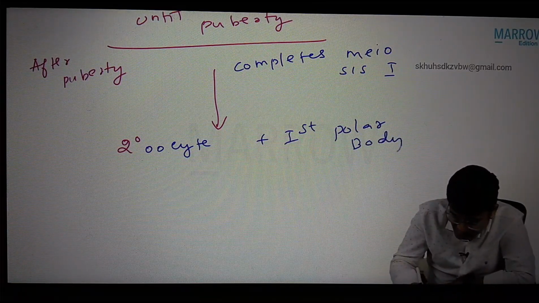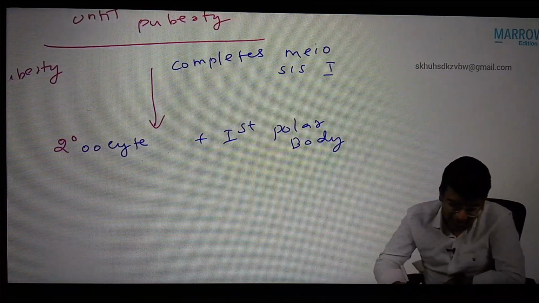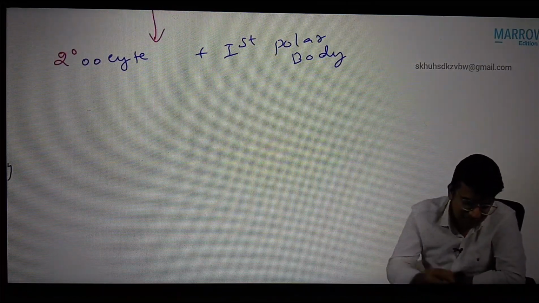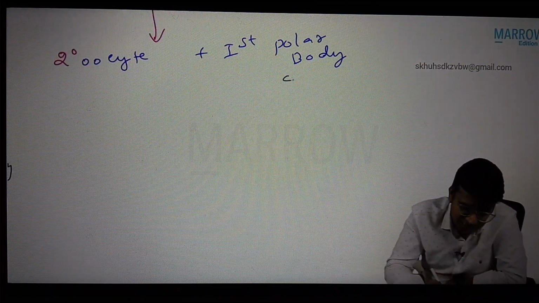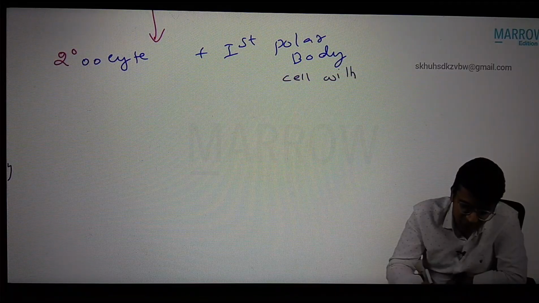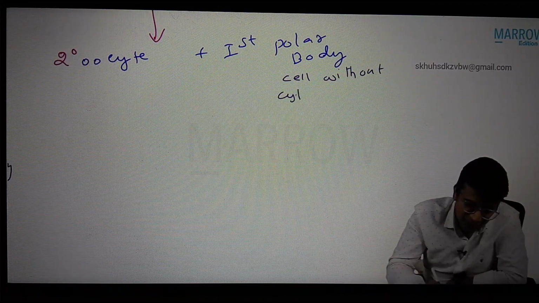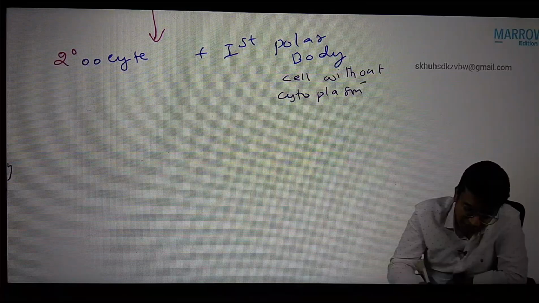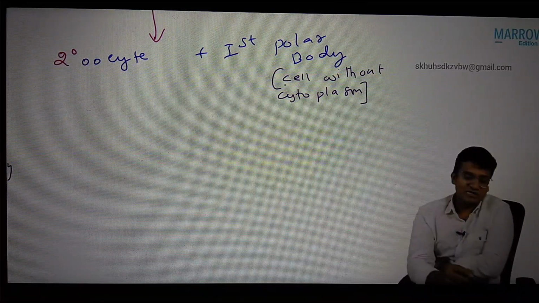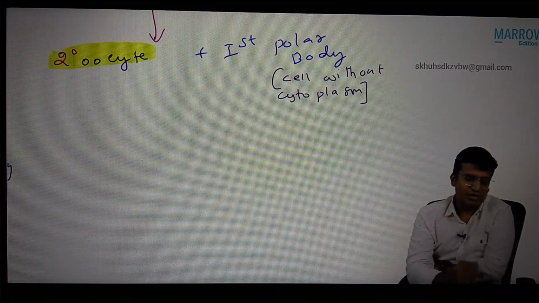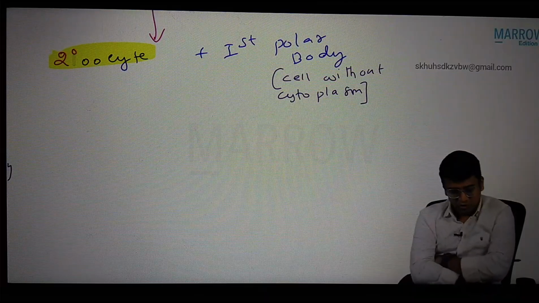See, polar bodies are cells without cytoplasm. So during cell division, all the cytoplasm will go to the secondary oocyte.